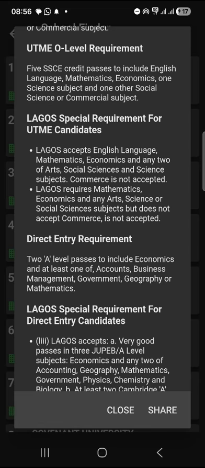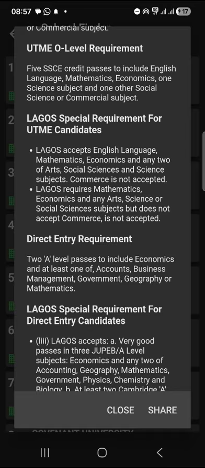But if you check the second item, they said UNILAG requires maths, English, and any arts, science, or social science. So this second requirement is referring to your UTME subject combination. You know, English is constant, right? Now, aside English, you need maths and economics for your subject combination. They now said any, so the fourth subject could be any art, science, or social science, but they do not accept commerce. So commerce is not allowed as part of your subject combination.